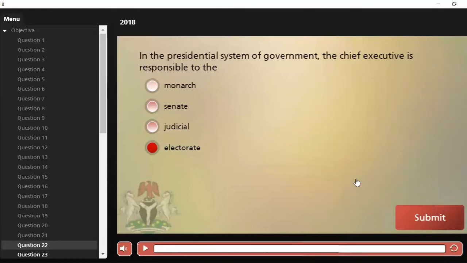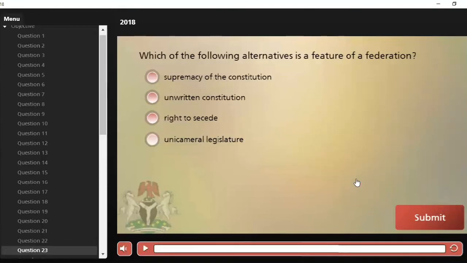Okay, let's move on to the next question. Which of the following alternatives is a feature of a federation? A. Supremacy of the Constitution. B. Unwritten Constitution. C. Right to secede.